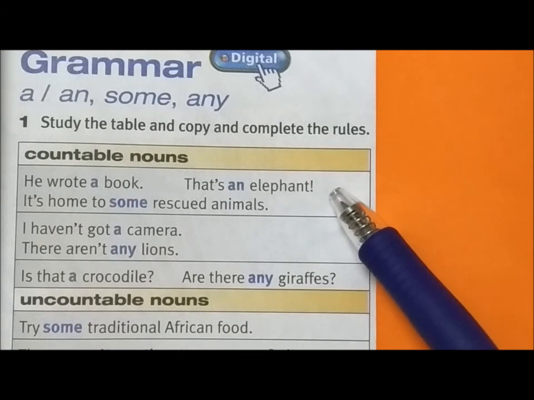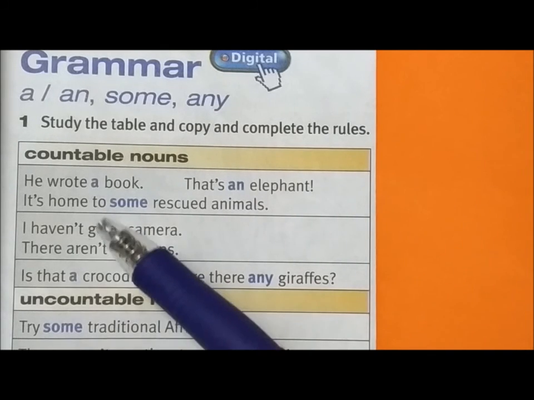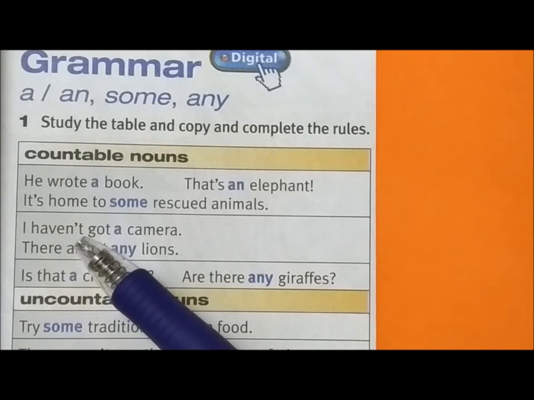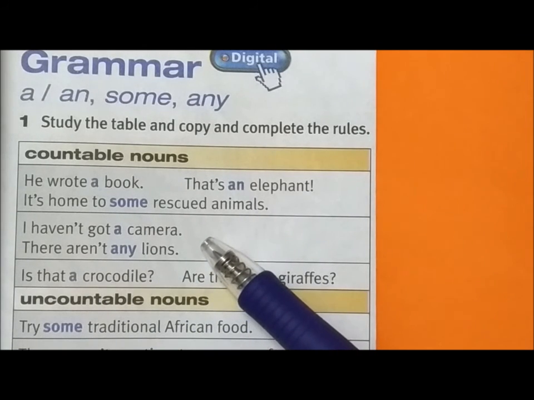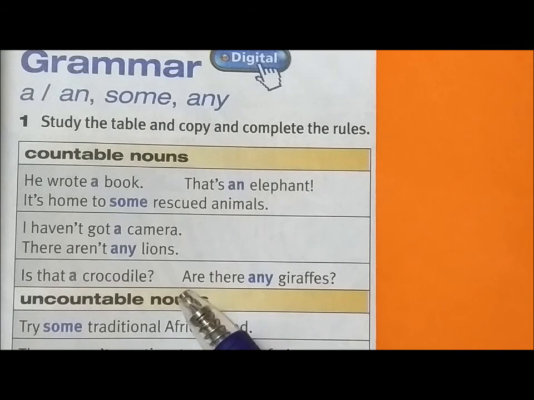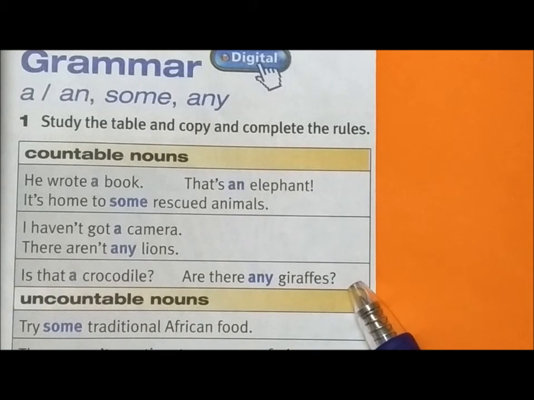So this part is the affirmative sentences. This part will be on negative sentences because there's a not here. I have not, or I haven't got a camera. There aren't any lions. And as for the questions, is that a crocodile? Are there any giraffes? And these are the questions.